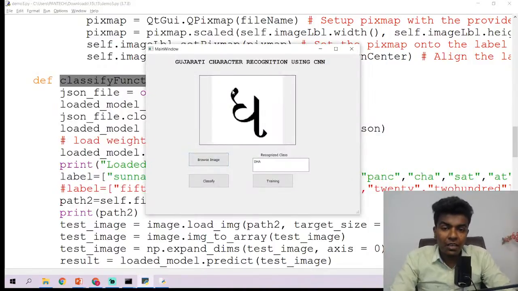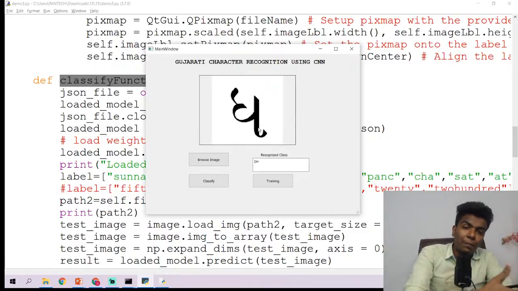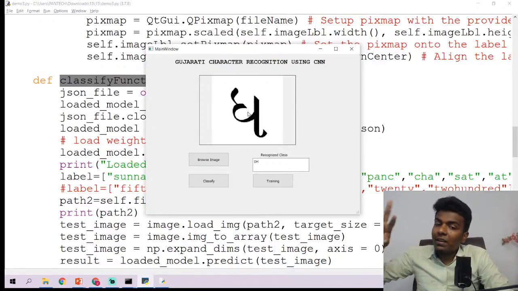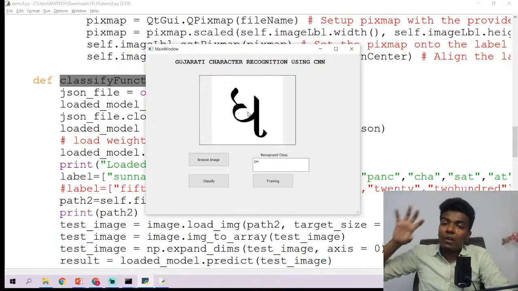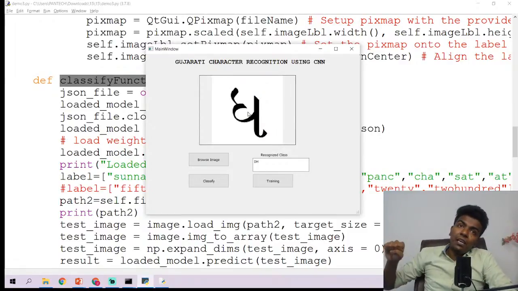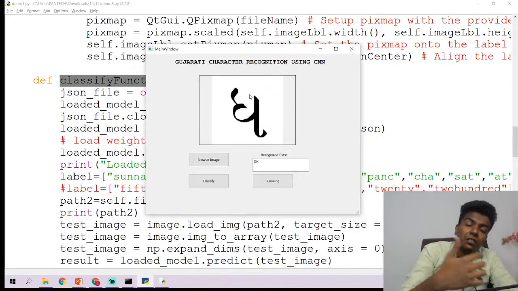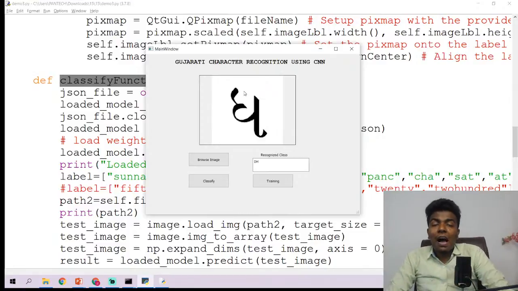Once you have clicked the browse image button and loaded an image, if you click the classify button, it is going to load that image and pass it into the trained model file.